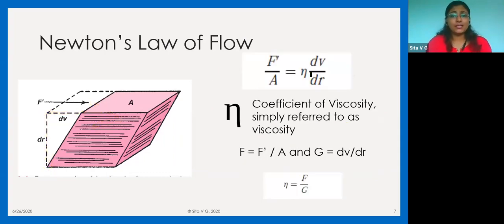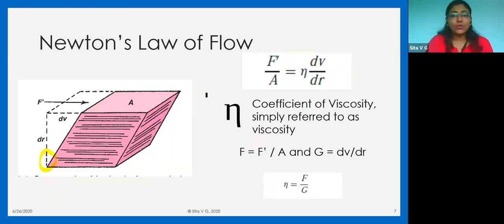Now this is a formula. In this chapter of rheology, we have a lot of formulas, and you have to remember these formulas because they can also form the basis of one of your GPAT questions. So what is this formula? F by A is the force that you're applying, that is the shear stress, and dV by dr is the rate of shear. That means at what rate it has moved from the starting point.